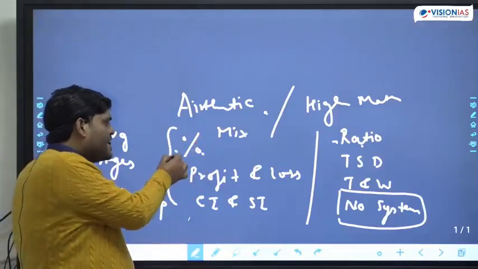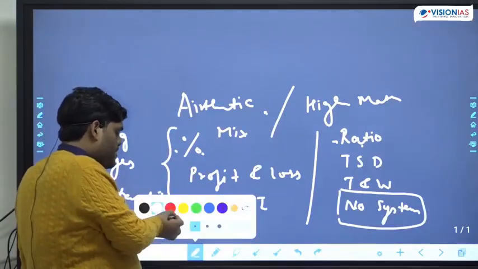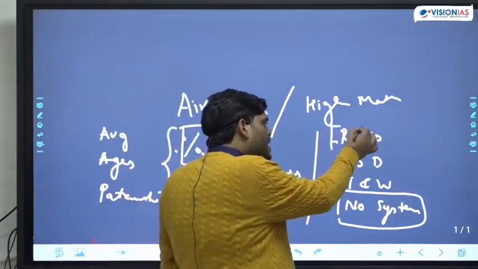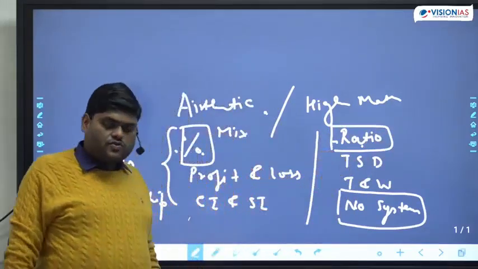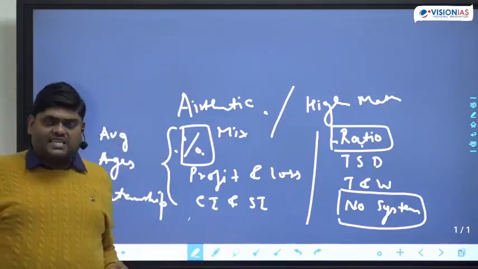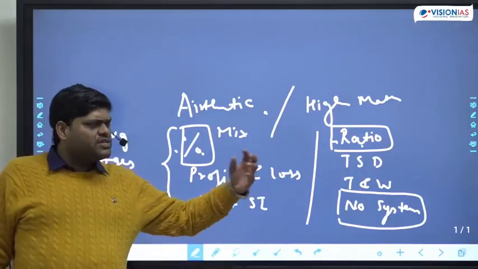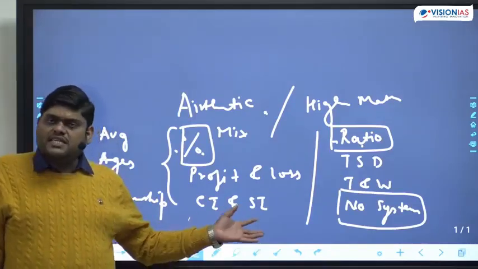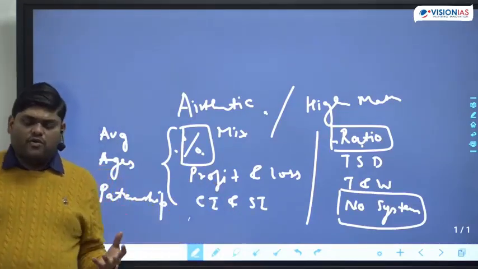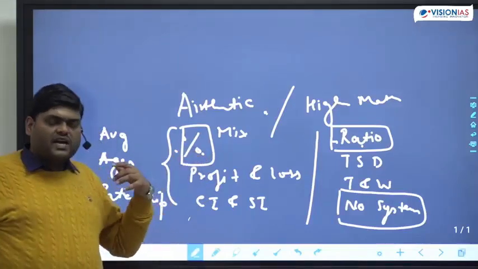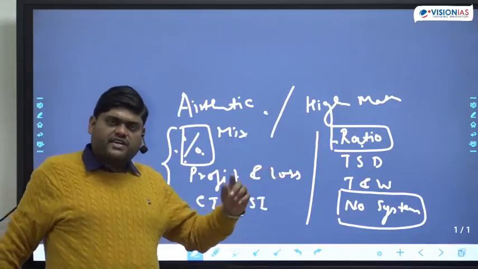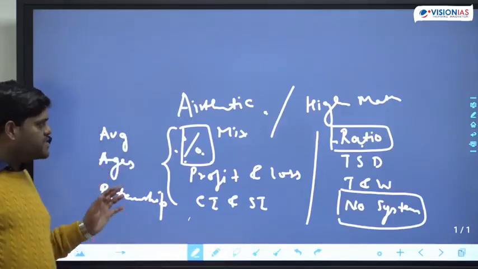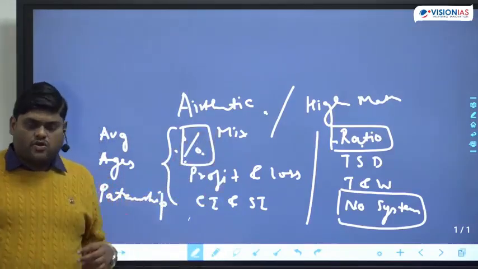So either you can deal with the whole arithmetic part with the help of percentage, or with the help of ratio. So these two methods are there. Actually, ratio is a bit more difficult and requires a bit more clarity of concept. Percentage is a very basic one. We will cover some topics with percentage, some topics with ratio, whichever is convenient. I will tell you every method, don't worry, the percentage method as well as the ratio method also. It's up to you.